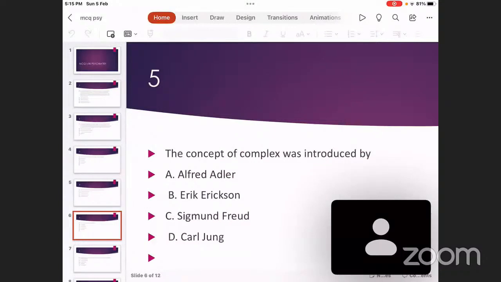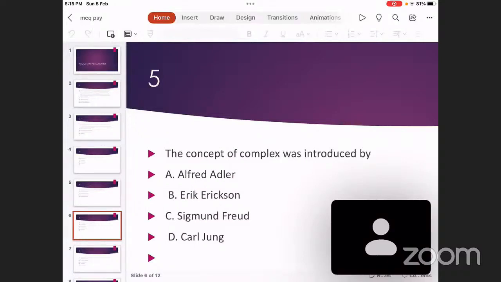Carl Gustav Jung, as you call him, CARL GUSTAV JUNG. JUNG is the spelling, but the J is silent. You pronounce him as Jung. So Carl Jung was the person who introduced the concept of complexes and things like that.